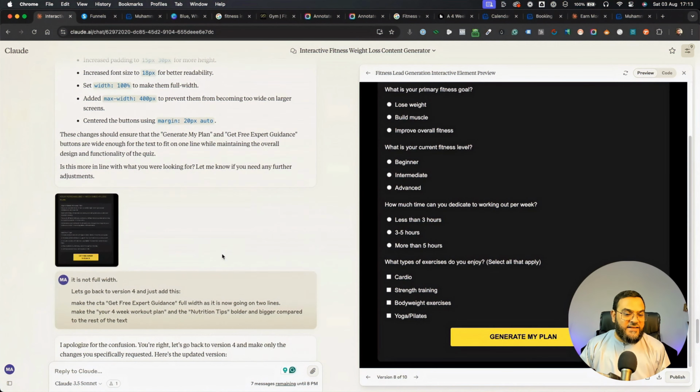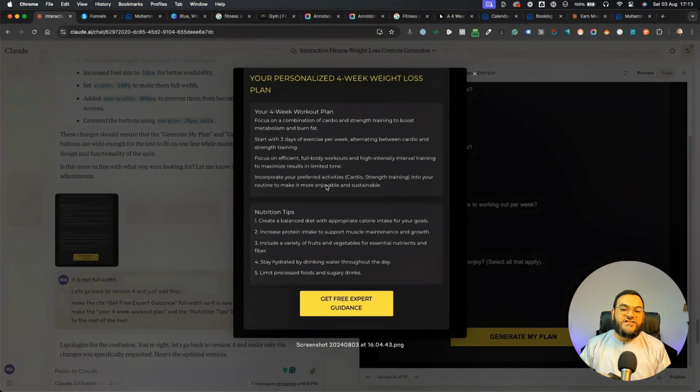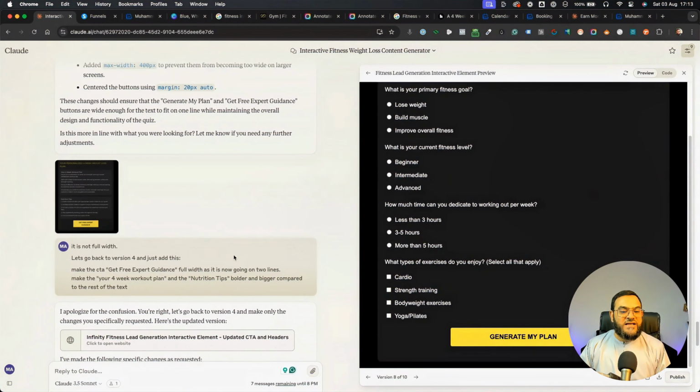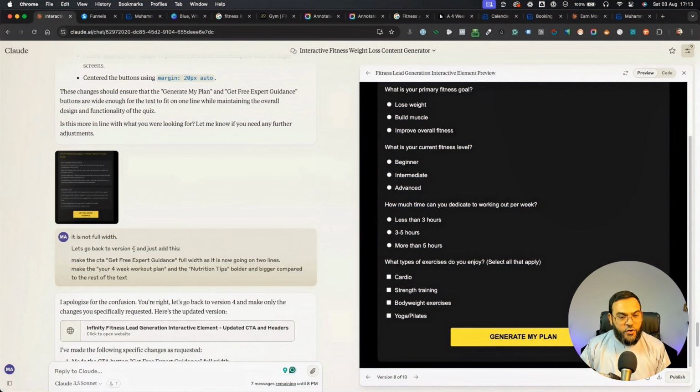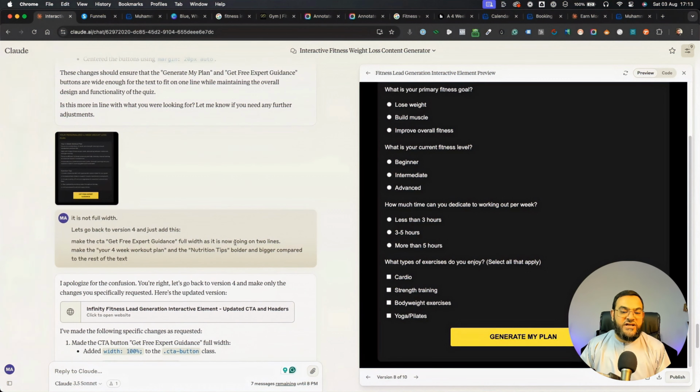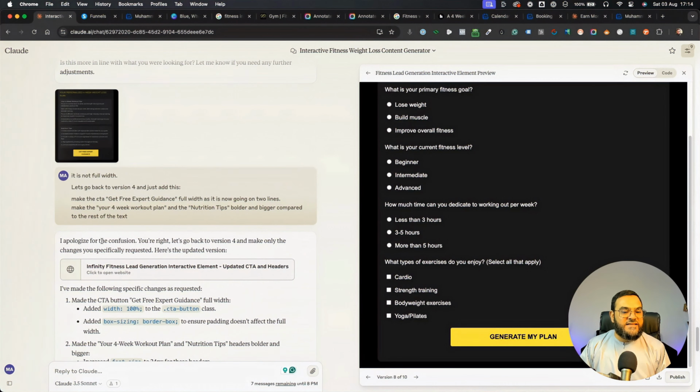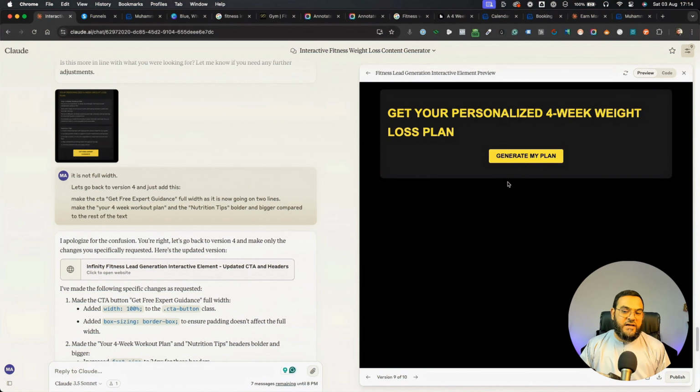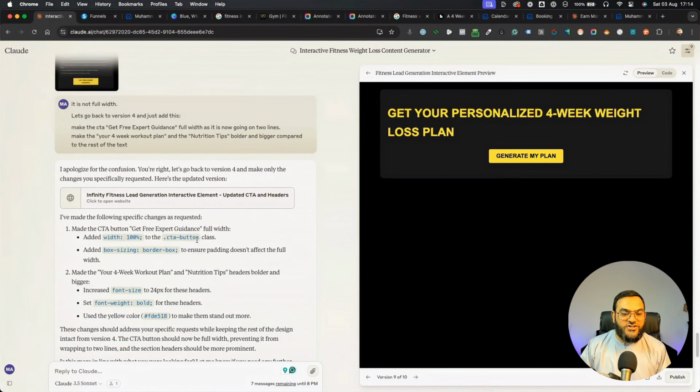But then I found another error because it sorted everything out, but it didn't make the button full width. So I said, it's not full width. Let's go back to version 4 and just add this. And then I said, make the call to action, get free expert guidance full width, and the other changes that I wanted. And then it says, I apologize for the confusion. You're right. Let's go back to version 4. And as you will see what it did again now, it removed all the questions.